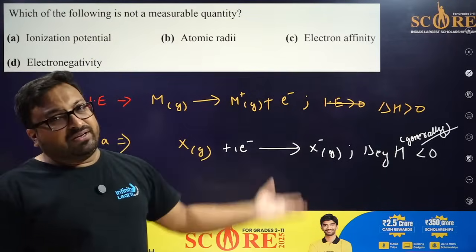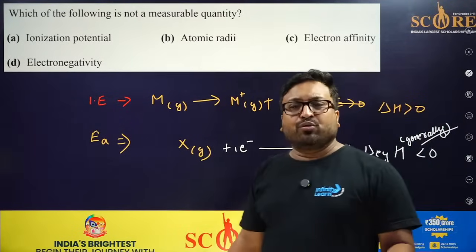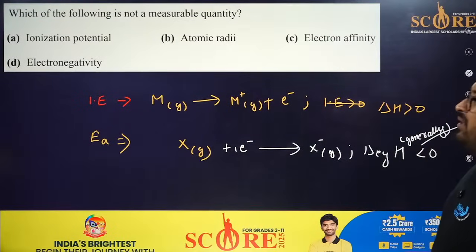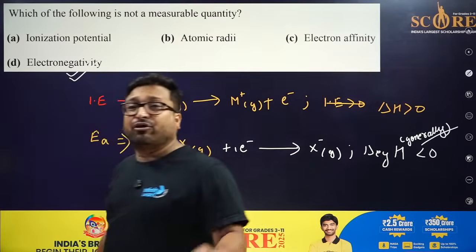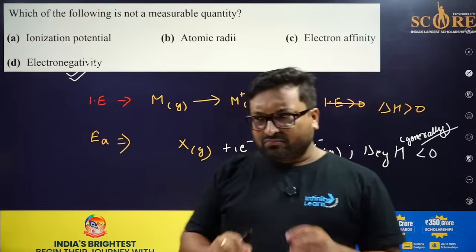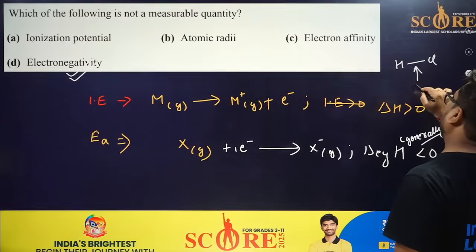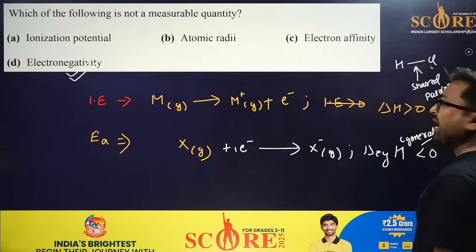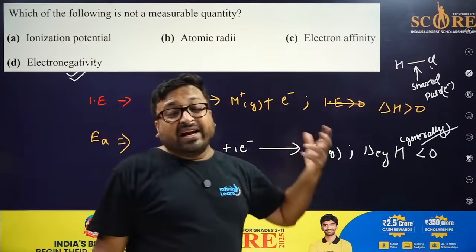Radius, no need to define. You have studied in atomic structure. Radius formula is 0.529 n square by Z Angstrom for one atom. But electronegativity is a referential word. This is not defined for a single atom. In a covalent molecule, this is the shared pair of electrons, but one will say, I have more hold on that shared electron.